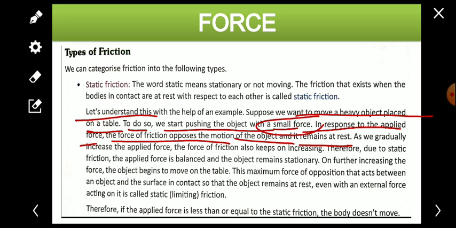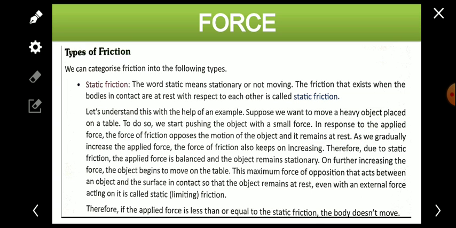If we apply a small force, the frictional force opposes it in the opposite direction of the motion, and because of the very small force, the heavier object remains at rest. Why? Because frictional force has stopped it. The magnitude of the frictional force is greater than the force which we applied. So whatever frictional force acted at that time is known as static friction, because it acts when the body was at rest.